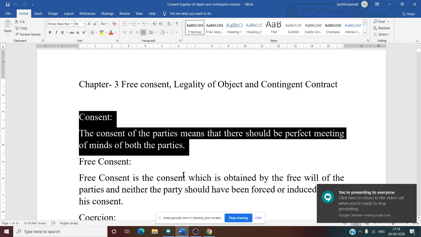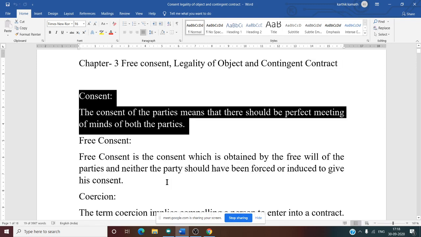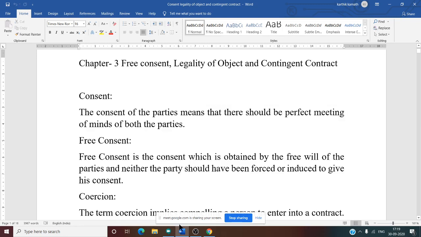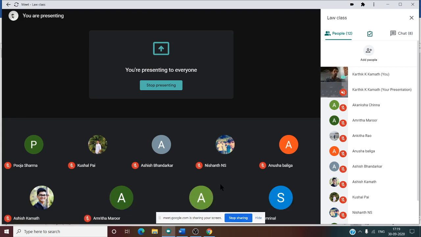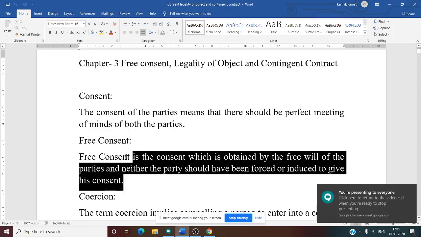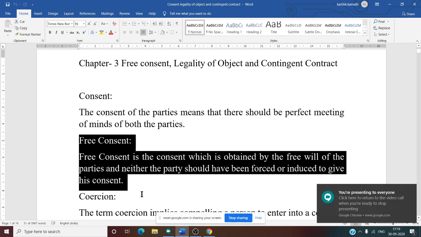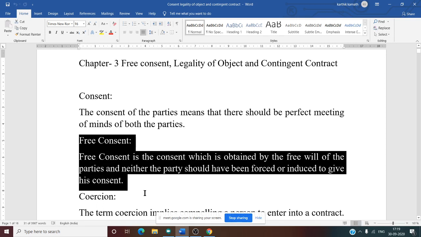Now the next thing is free consent. We know consent means perfect meeting of mind. What do you mean by free consent? We have already discussed, that is without any force. If there is any force while you are getting the consent from the other party, it does not amount to free consent. Free consent is the consent obtained by the free will of the party, and neither party should have been forced or induced to give his consent.